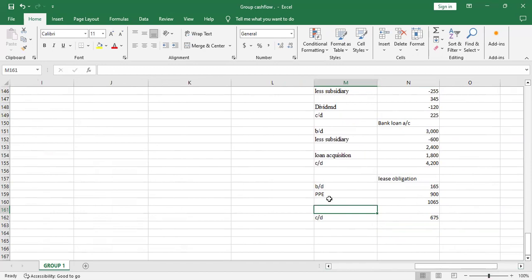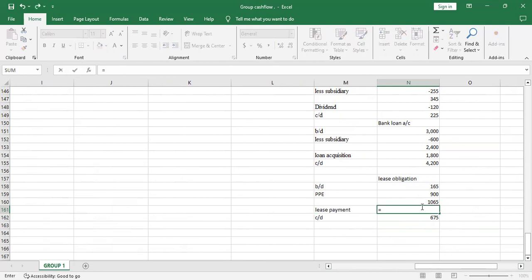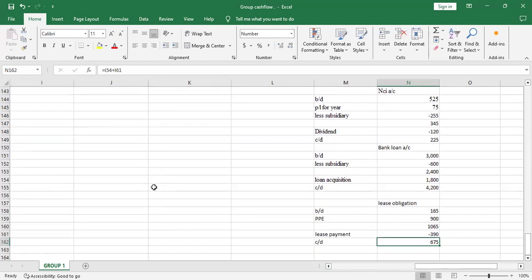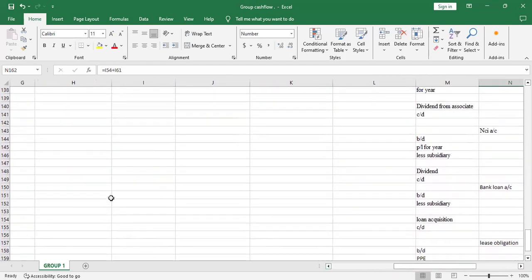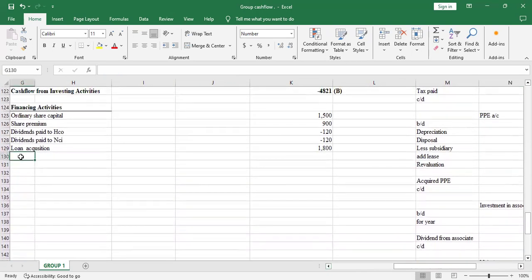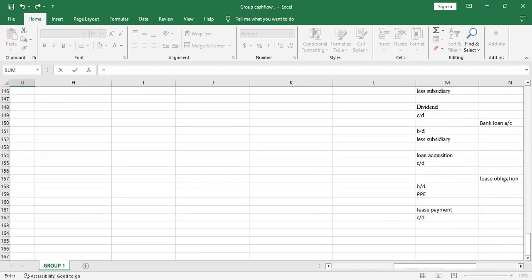So it means that we made a payment. So that payment is what we call lease payment. We were supposed to be at 1065, but we are now at 675. So the payment should be negative. So I'll just take that and subtract the other one. So there was a lease payment of 390 million. So just come here and adjust it. So come and say lease payment.